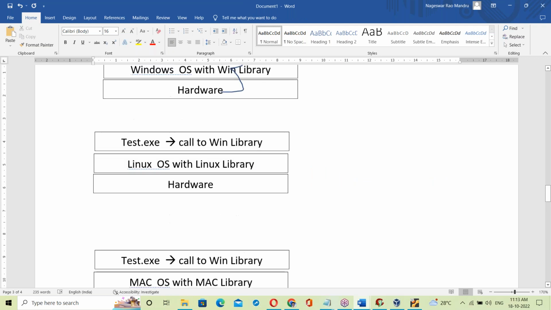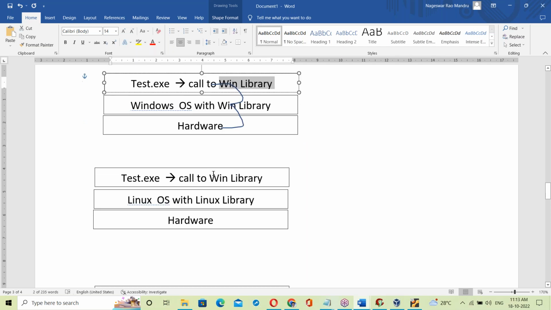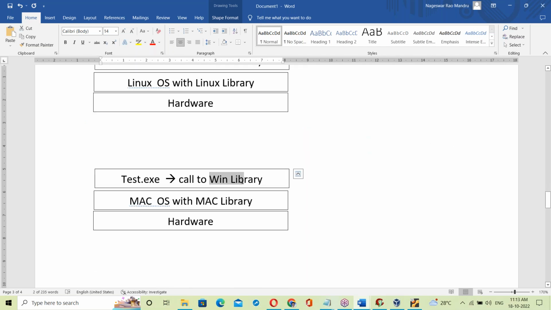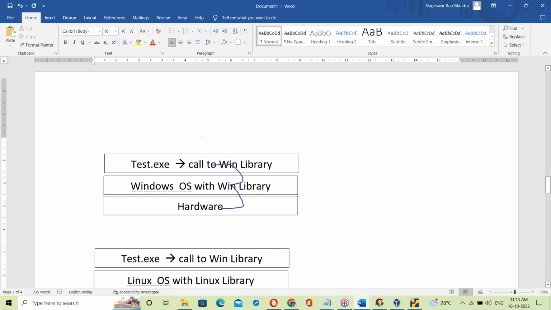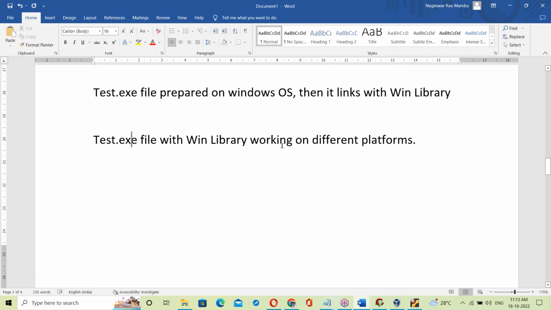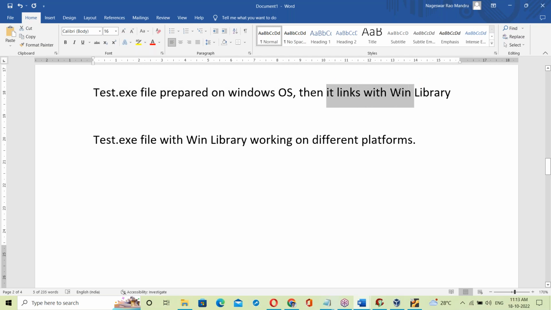So that exe file is OS dependent, and the reason is the library. The exe file contains the OS library. Once the exe file is created, that library's link is fixed. The test.exe file was prepared on Windows OS, so it is linked with the Windows OS library, and that link is fixed.